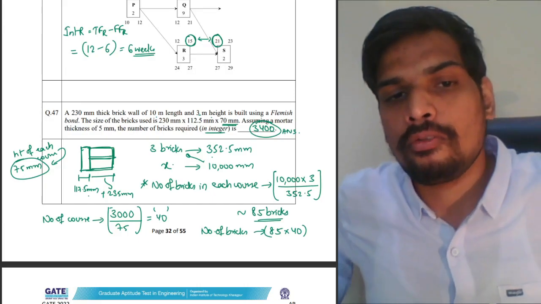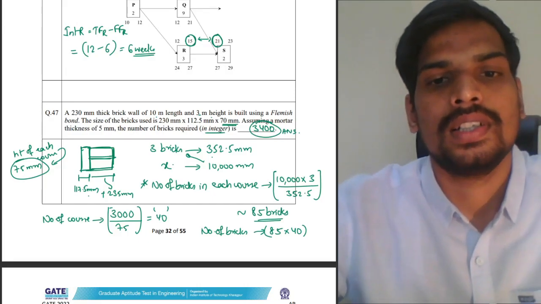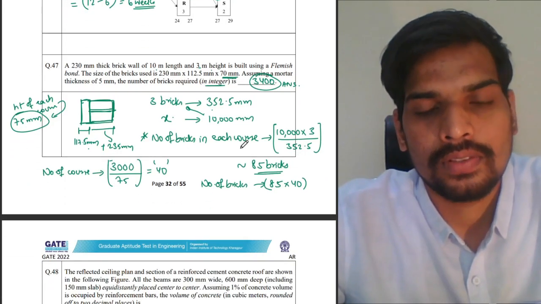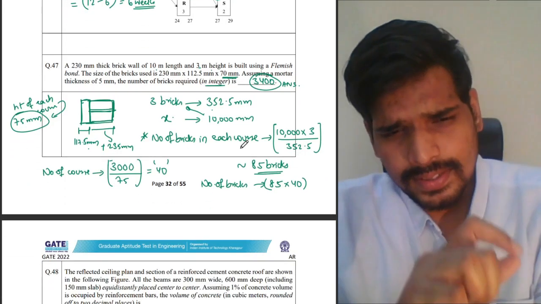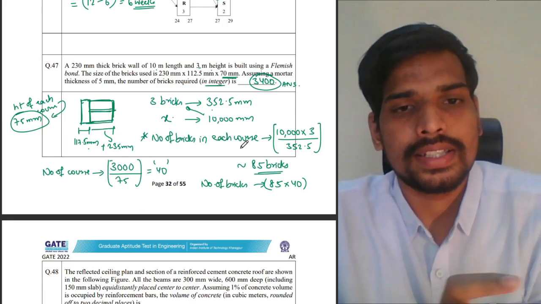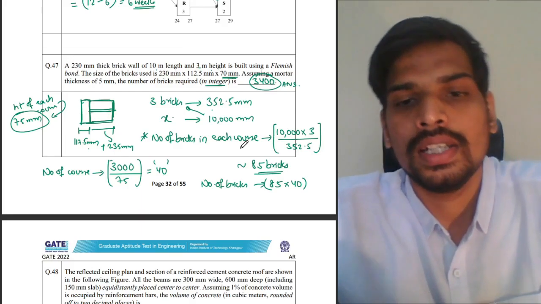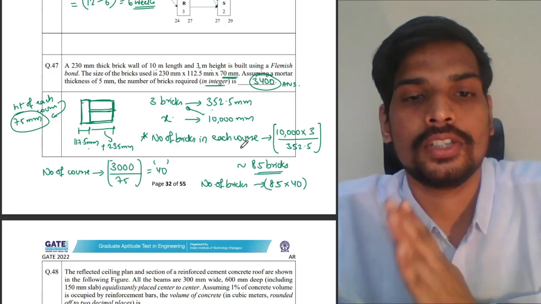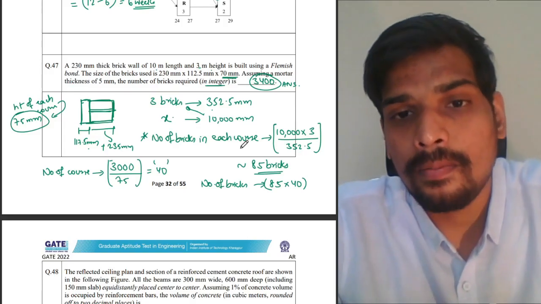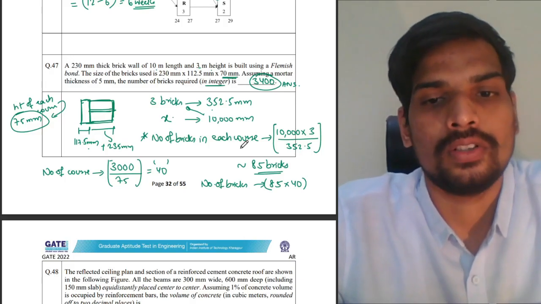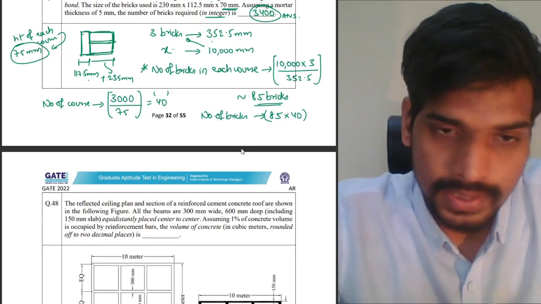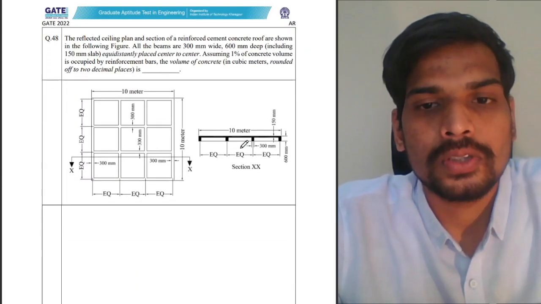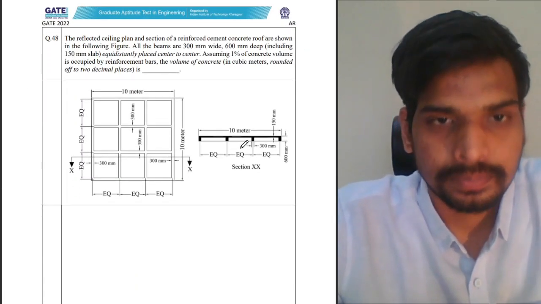That's the number of bricks required for a given bond with Flemish bond. That's how you solve this question. When it is clearly mentioned about mortar thickness and the type of bond and all, it is always advisable that you do this method: find out the number of bricks in each course, then find out the number of courses, and then find out the total number of bricks using it. That's question number 47. Coming to the next one, question number 48.